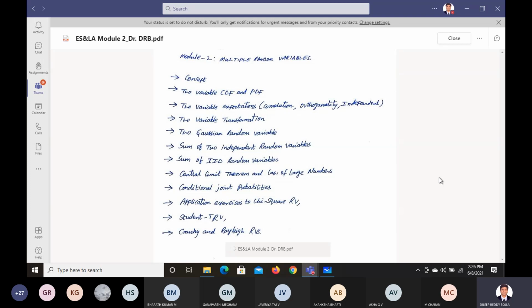Meanwhile, any questions, any queries, please ask. We'll begin with the problem which is on page number 16. We'll look at that and try to understand easily. Instead of writing it, we can have a discussion over that, and we can go to conditional joint probability. Conditional joint probability is not discussed yet, right?